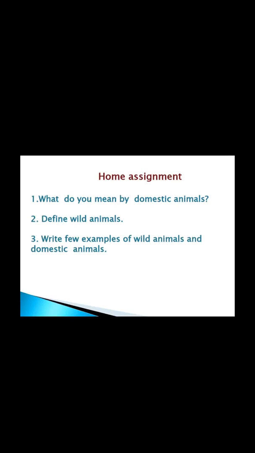Children, here is your home assignment. You have to write these answers in your EVS notebook.